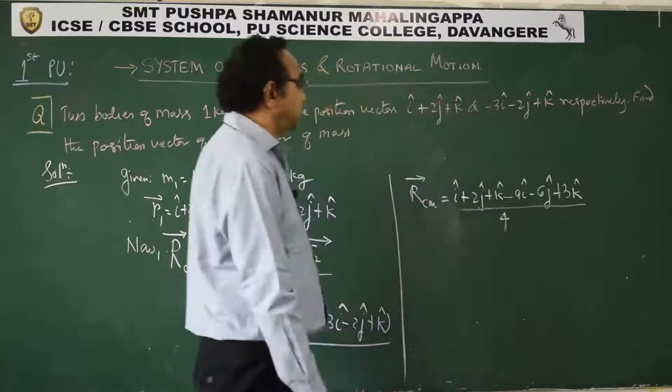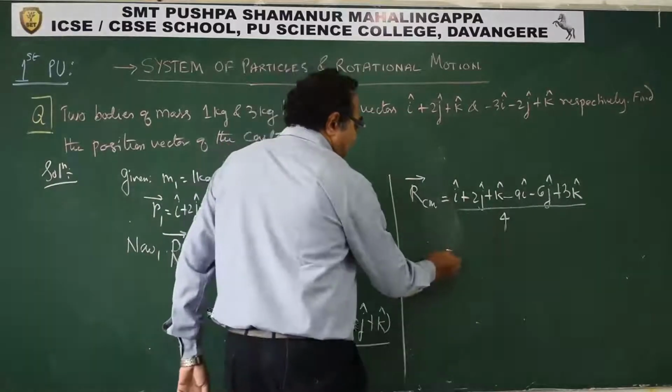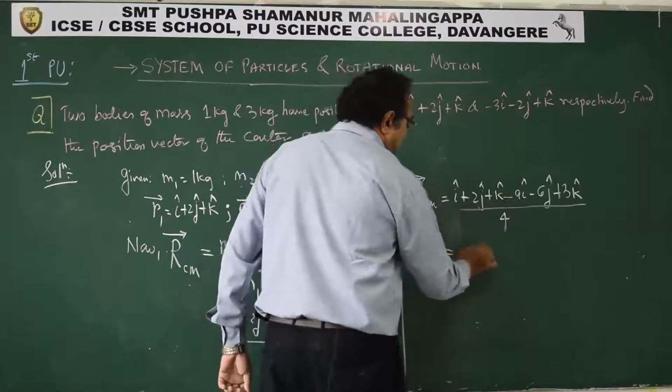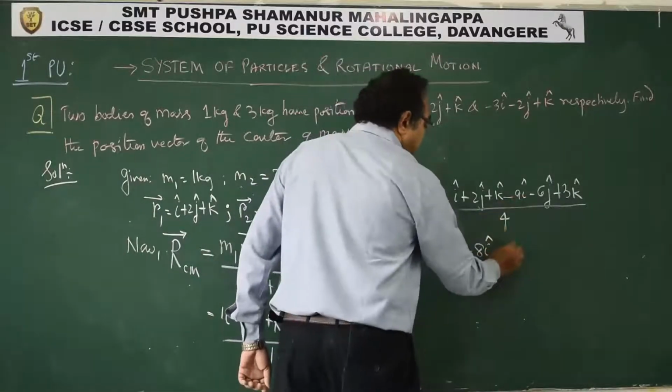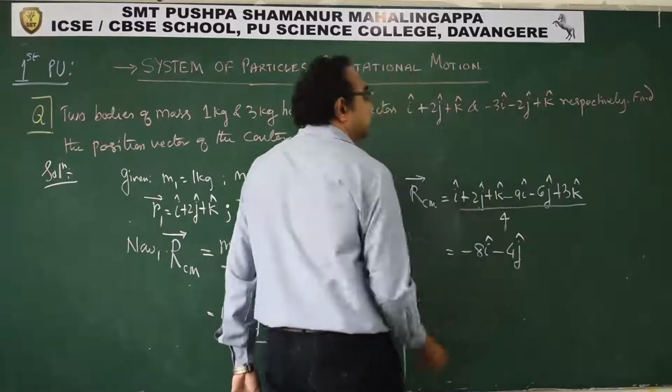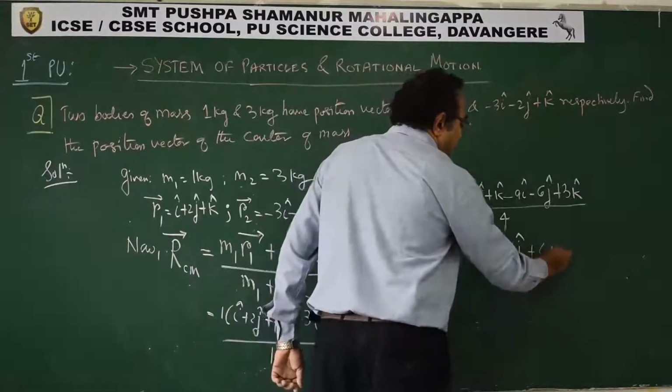Now simplify this. i minus 9i, so this is minus 8i, 2j minus 6j, so this is minus 4j, plus 4k.